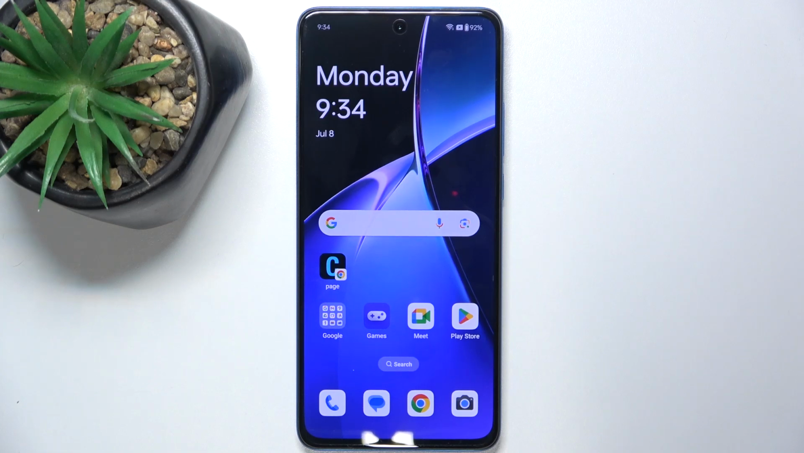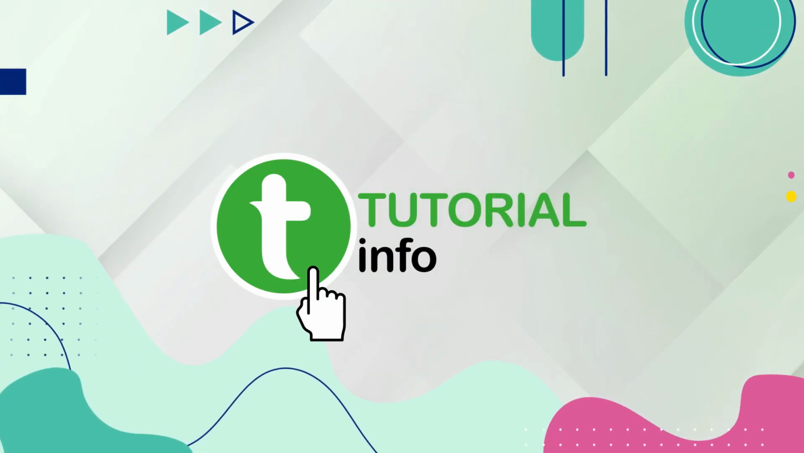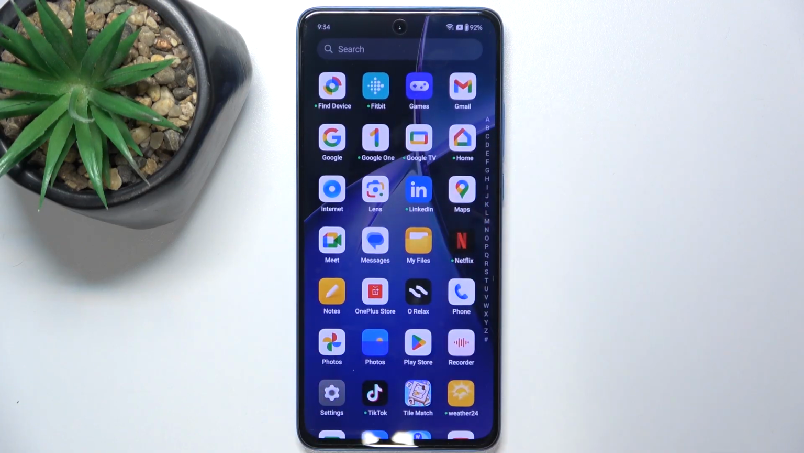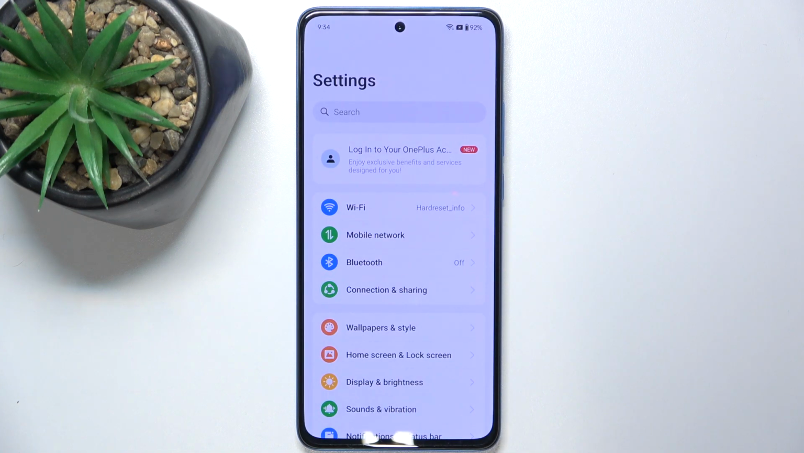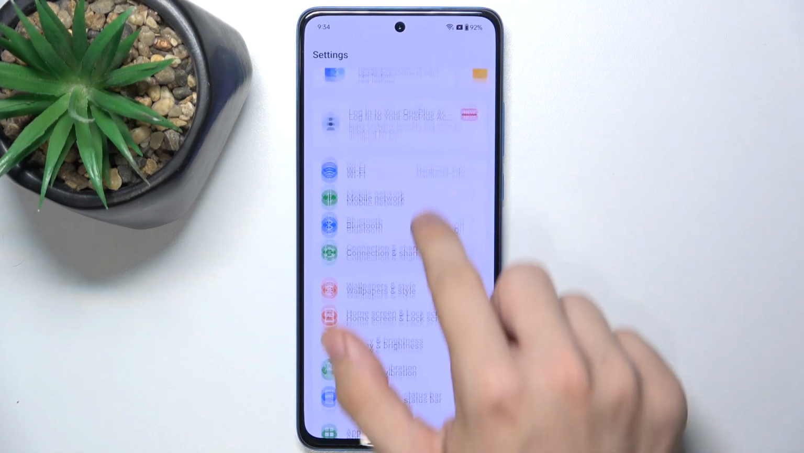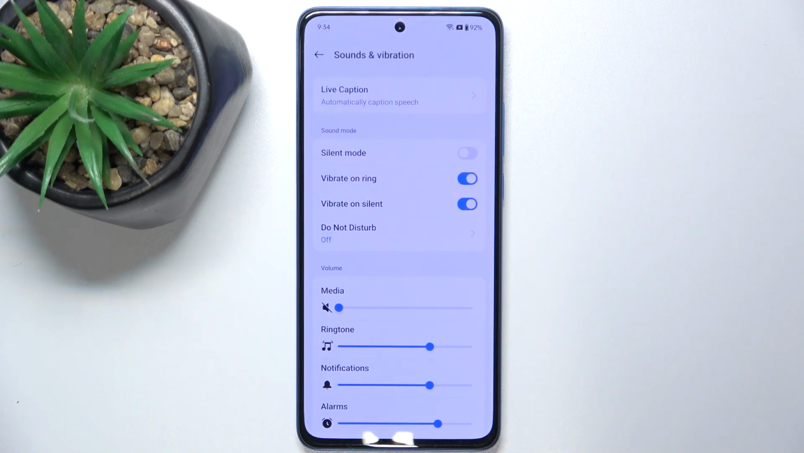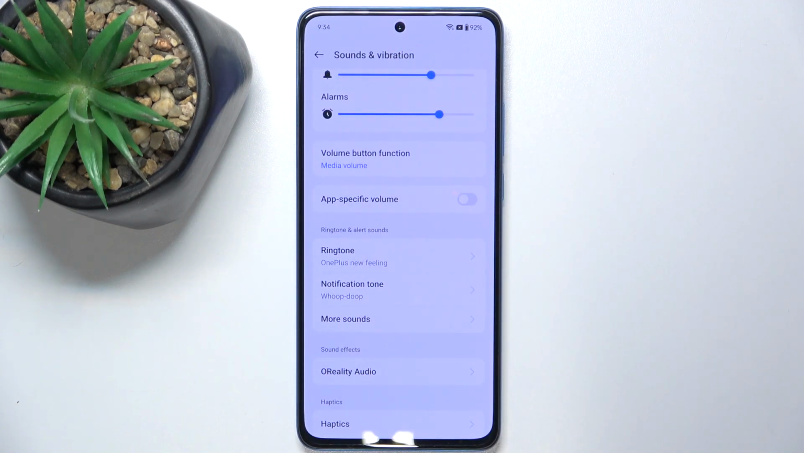Hello, in this video I'm gonna show you how to change notification sound on OnePlus Nord CE4 Lite. First go to Settings, then go to Sounds and Vibration, and now scroll down to Notification Tone.